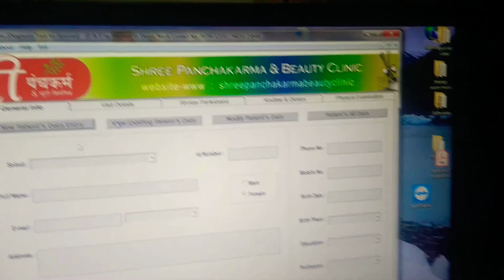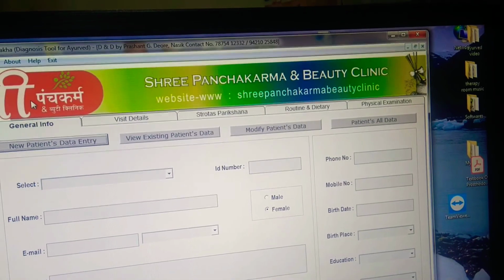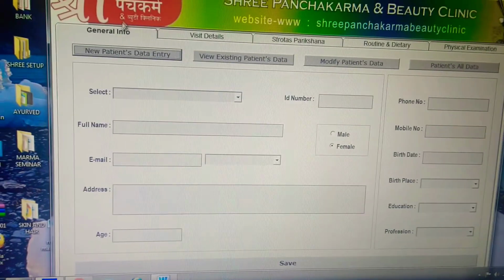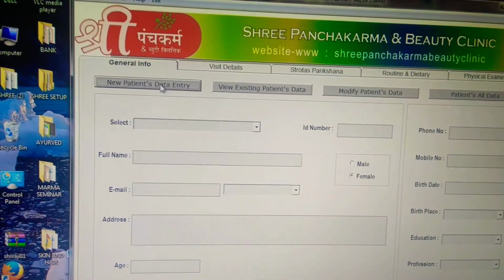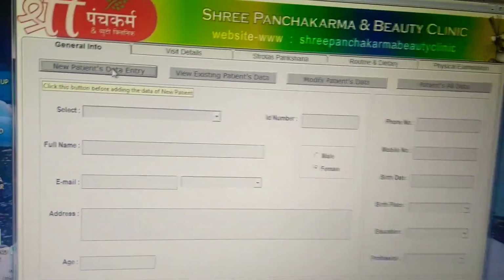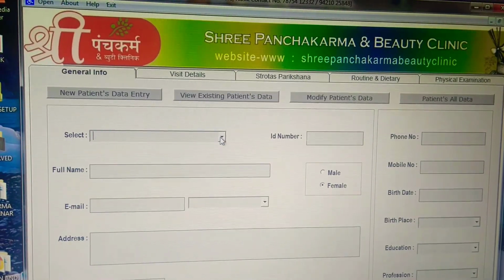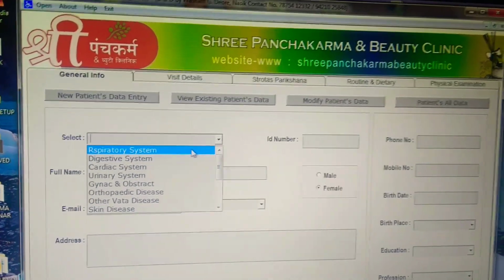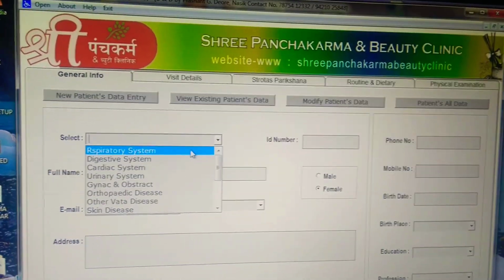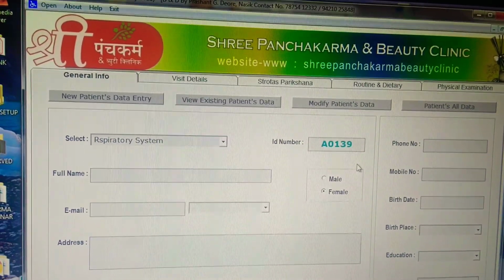Now you can see on the top of the page your clinic name is there, then my logo is there, my website address is there. Then this is a general info page. If you want to do new patient data entry, then you have to click on this. When you select the system of that particular patient, if I have a patient of the respiratory system, then I will click over here. Then an ID number will be created automatically.